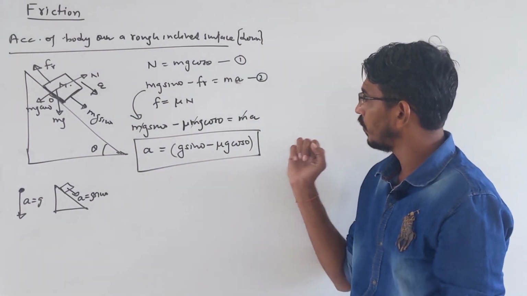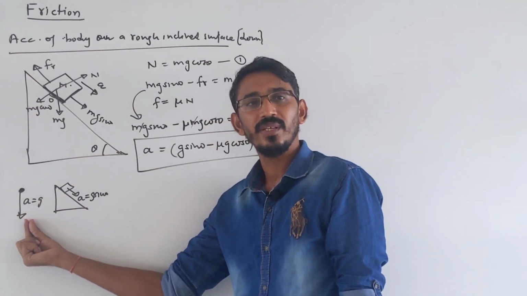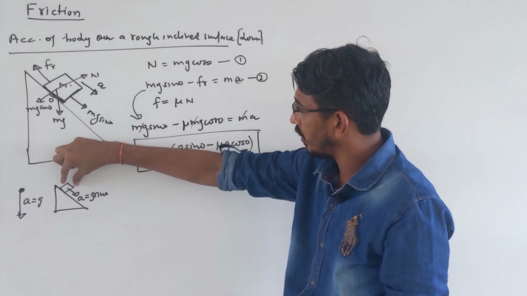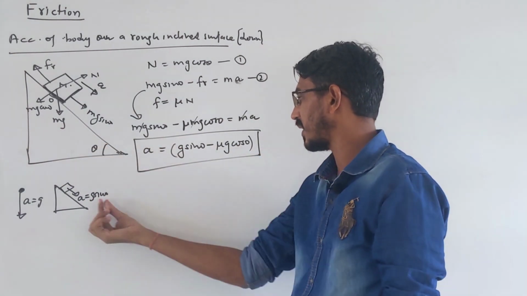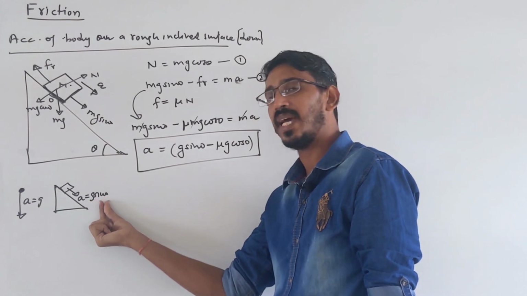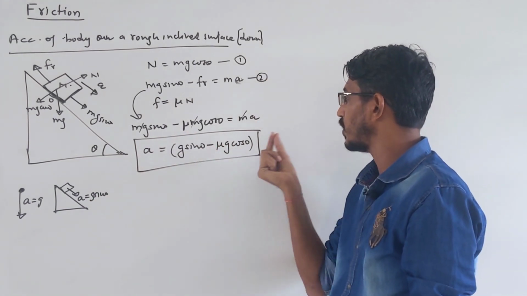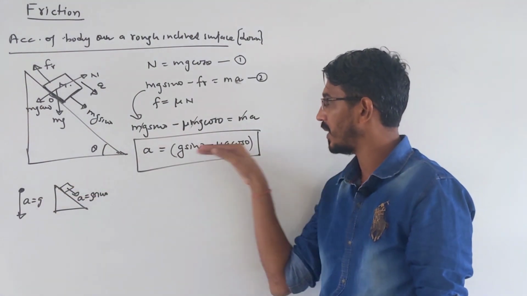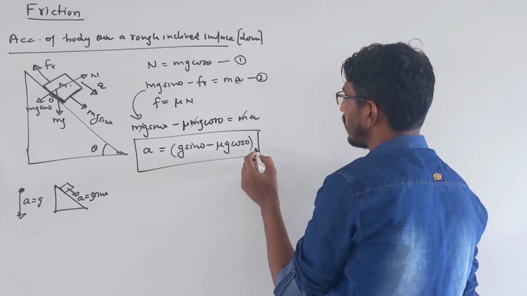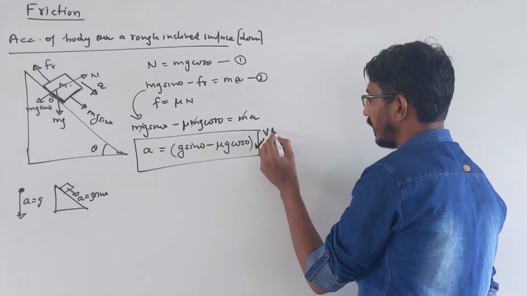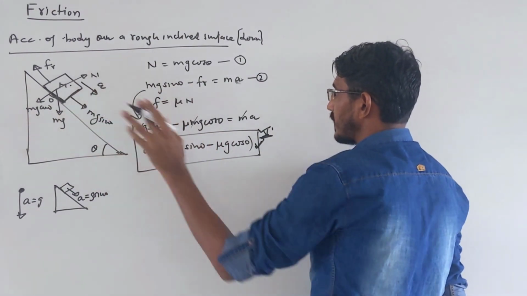Okay. So once more, watch it. When you freely drop a body, what is the acceleration? Simply g. When you put the same body on an incline and there is no friction, then it's sliding downward, the acceleration a is simply g sine theta. And now when friction is there, it becomes g sine theta minus mu g cos theta. It's going step by step. So when a body is moving downward, this is the acceleration of the body. Very very important, I am telling you. Please remember this.